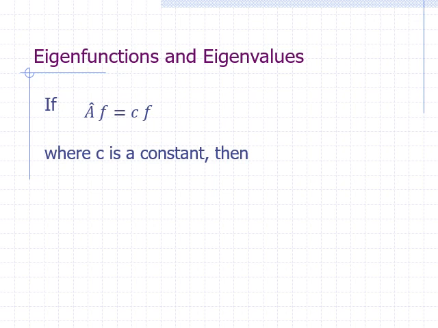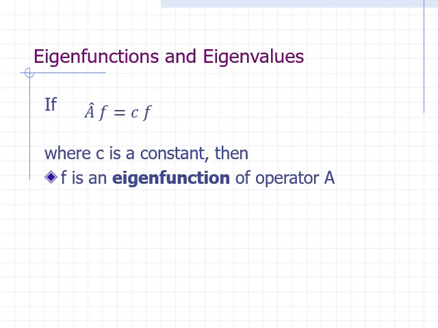If the result of applying operator A on a specific function f gives back f multiplied by some constant c, then we can say that the function f is an eigenfunction of operator A, and the constant is an eigenvalue. Please note that this expression you see here, A hat f equals c times f, is not a definition of what operator A does. Here, f is not an arbitrary function.